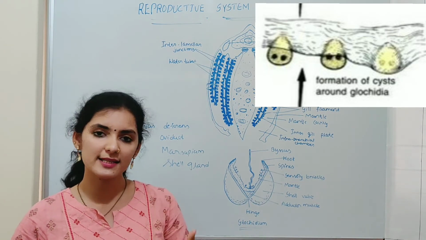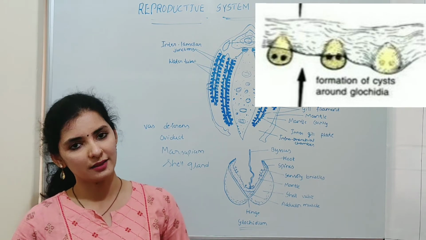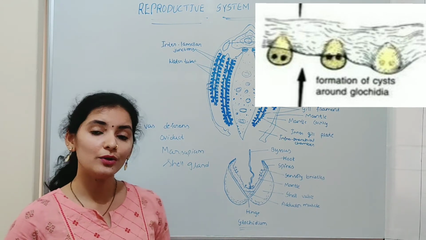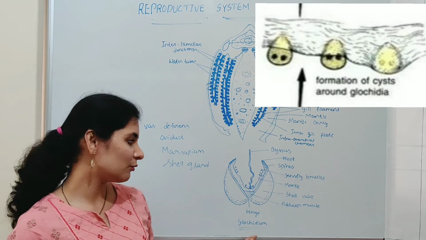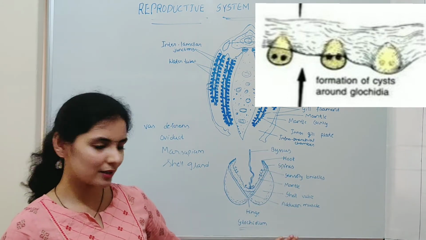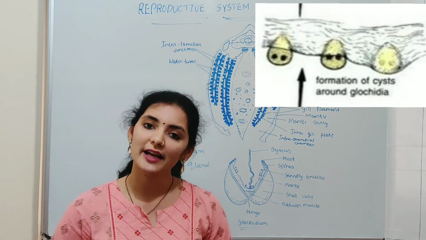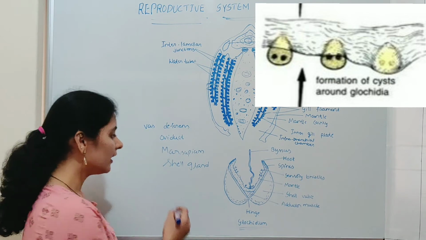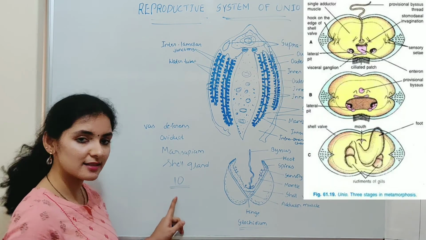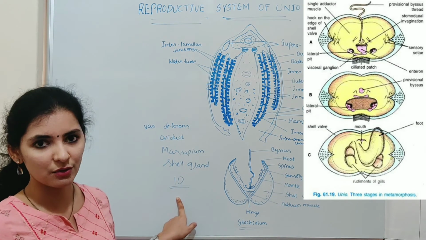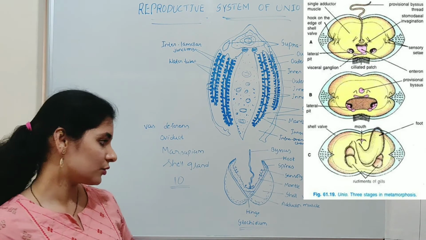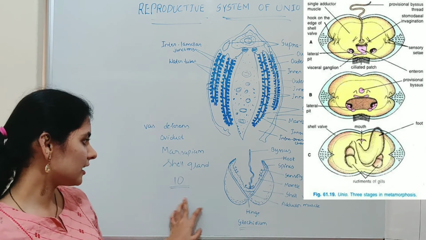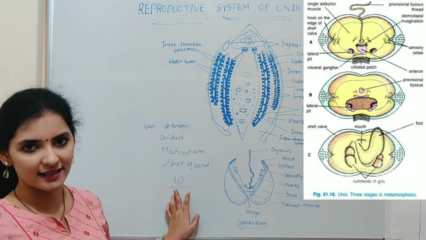So the larva gets encysted in the tissue of the fins or gill region. The glochidium larva starts to get nourishment from the fluids of the fish. In other words, the larva becomes an ectoparasite, and it lives as an ectoparasite for about 10 weeks. During these 10 weeks, there is a metamorphosis of the glochidium larva, which metamorphoses to form the adult.